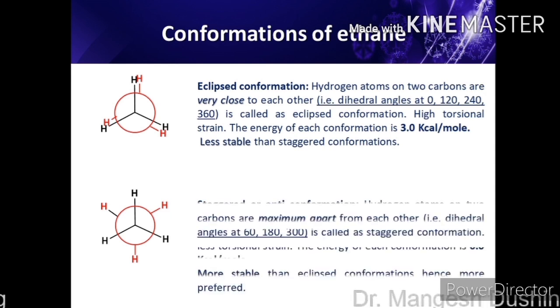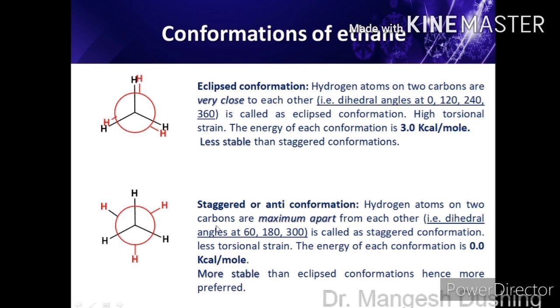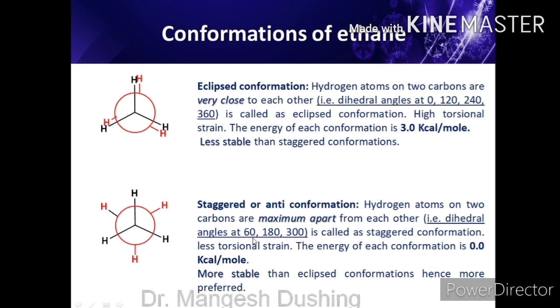And this is the second conformation, the staggered conformation, or you can call it the anti conformation. In this case, the hydrogen atoms on the two carbon atoms are maximally away from each other. So the dihedral angles are 60, 180 and 300 degrees.